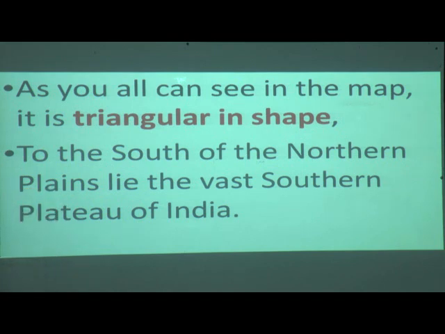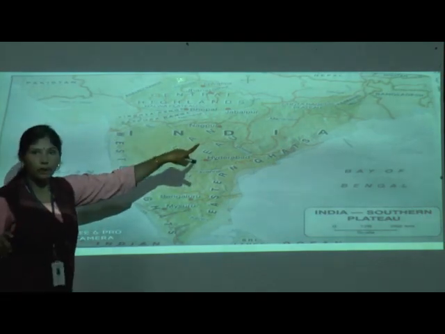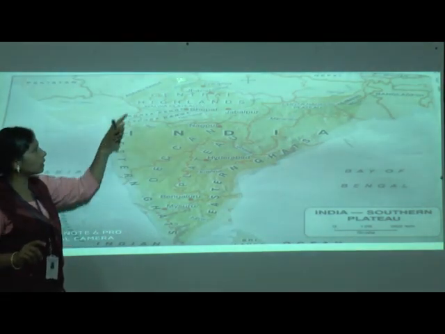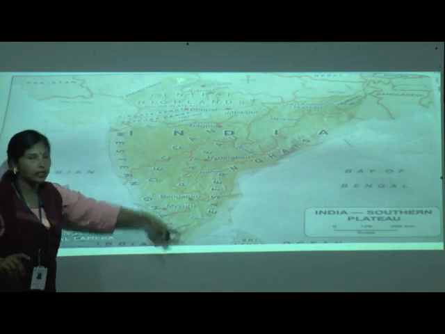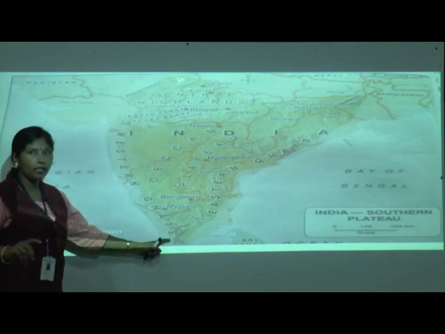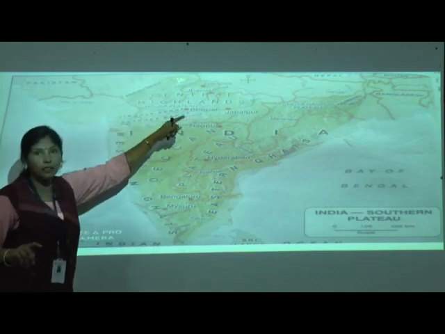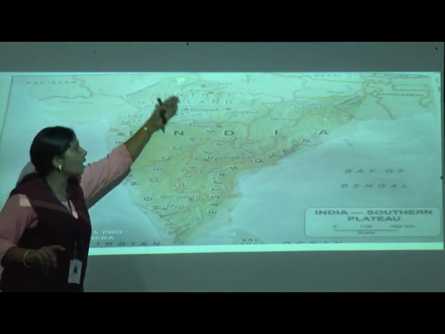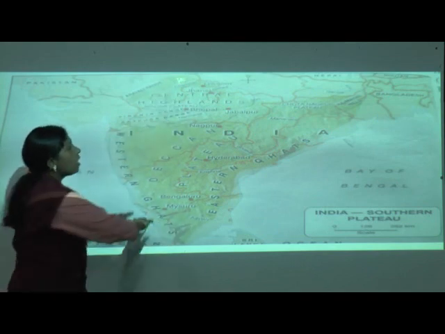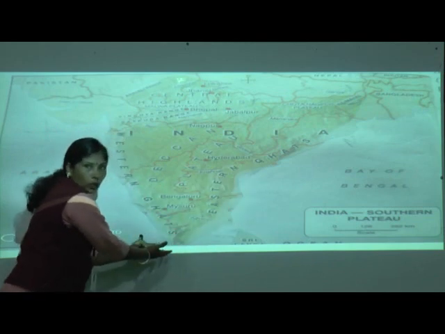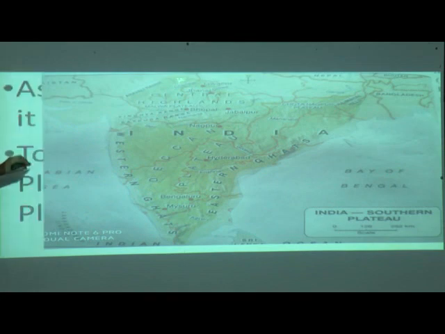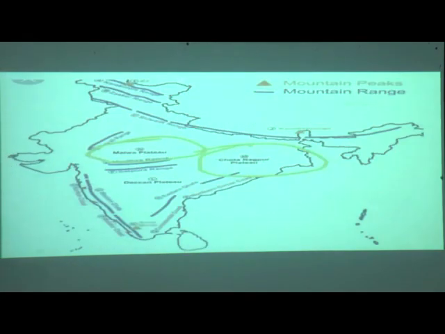Here the northern mountains and northern plains are up, and according to the south part we have a vast Southern Plateau, correct? Have you understood?